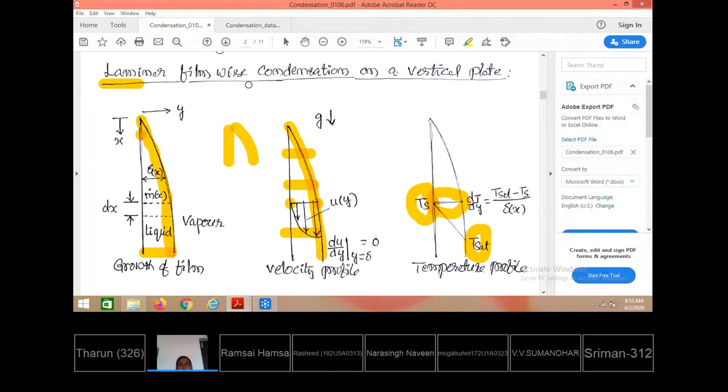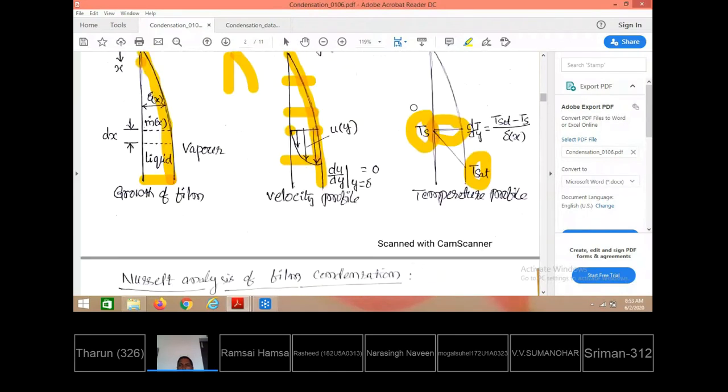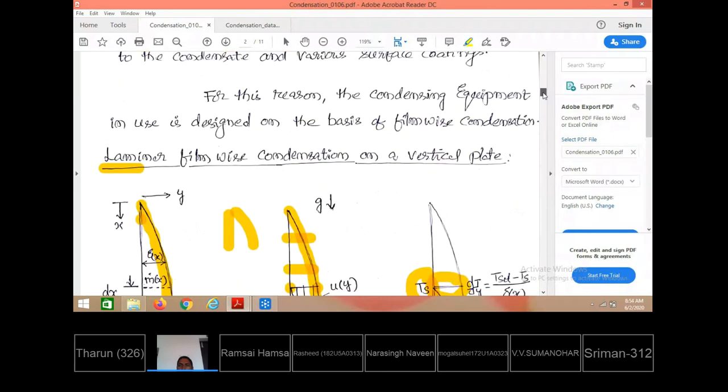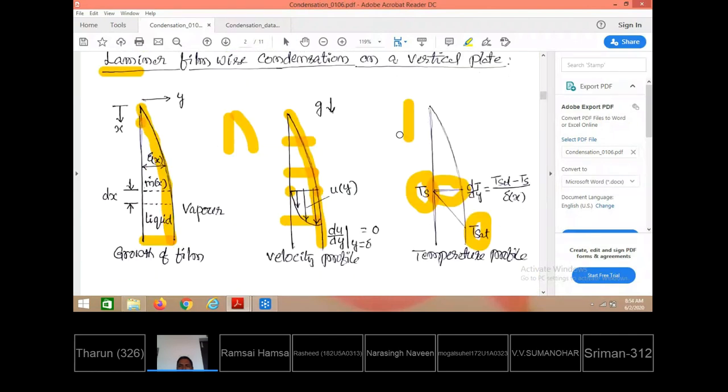For laminar film-wise condensation over the vertical plate, at any location along the plate we take the direction as x, and perpendicular to the plate we take the direction as y. At the top level x equals 0, and at the bottom level x equals the total length L. So between 0 and L, at any distance, maybe here or here, or at your chosen location, we want to find